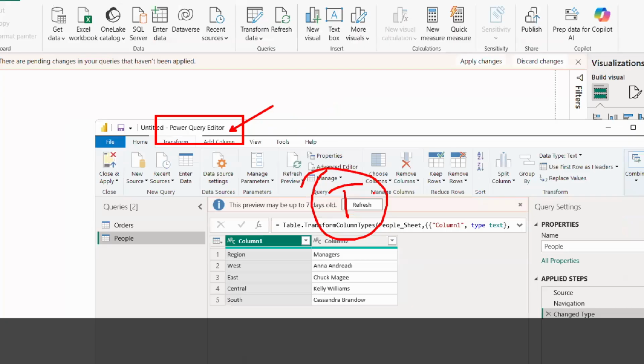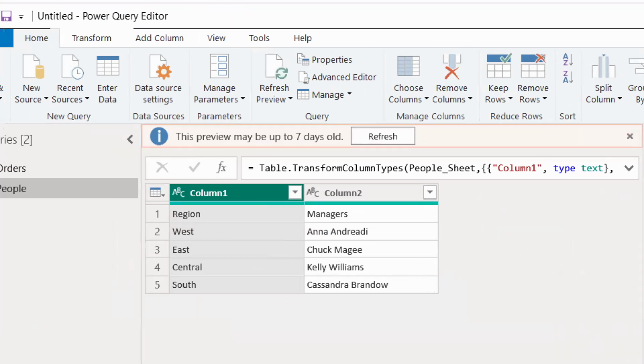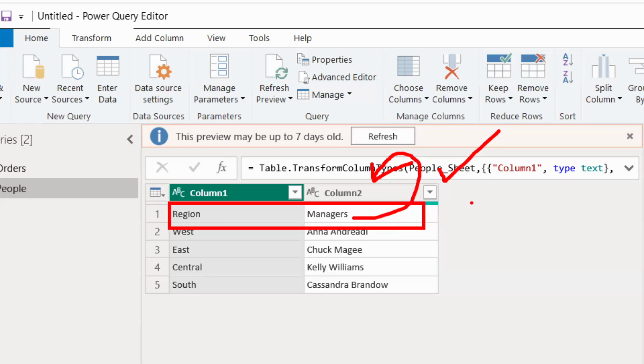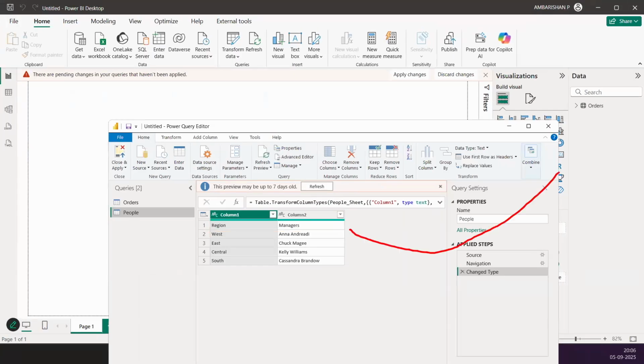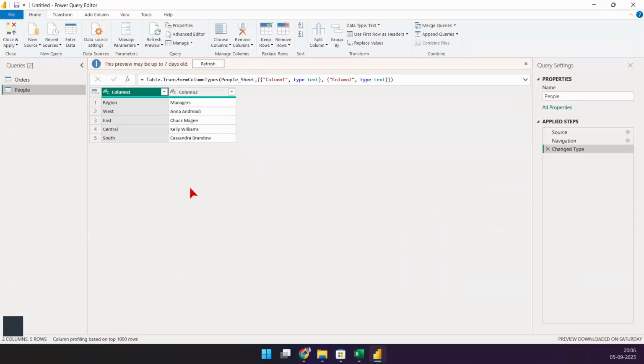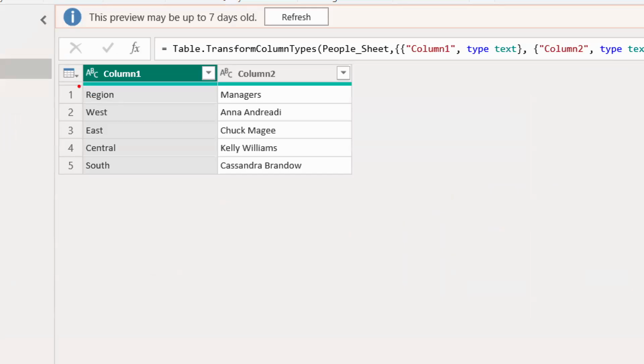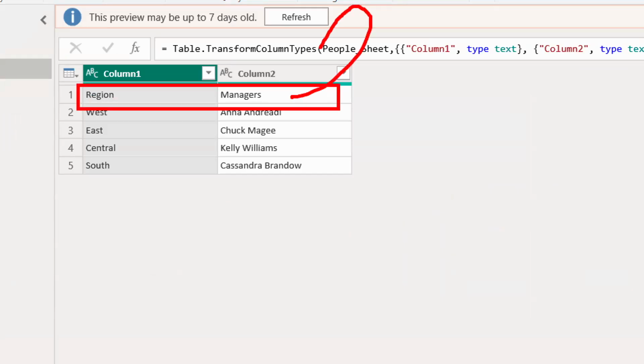In this case, we want to go and fix these different headers, right? So if you want to do all of this, yes, you go through this window and you fix this issue and then come out of this window. Okay. And that's how you're going to load this table into Power BI and then finally say, yes, I've loaded the people table, right? This is what you do. So let's just focus on this window and I'm going to show you how easy it is to fix this. What would you do to go and fix this? There is no line of code. There is nothing that you have to do. There is no complex script involved.